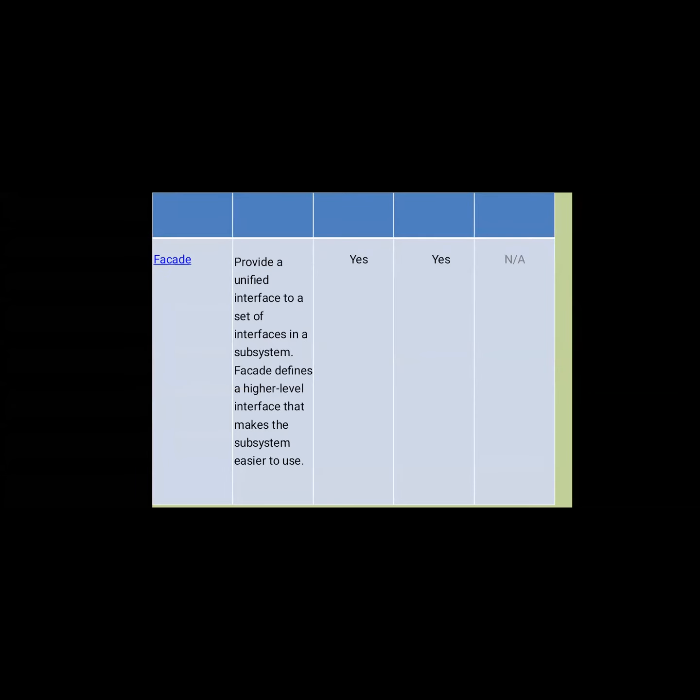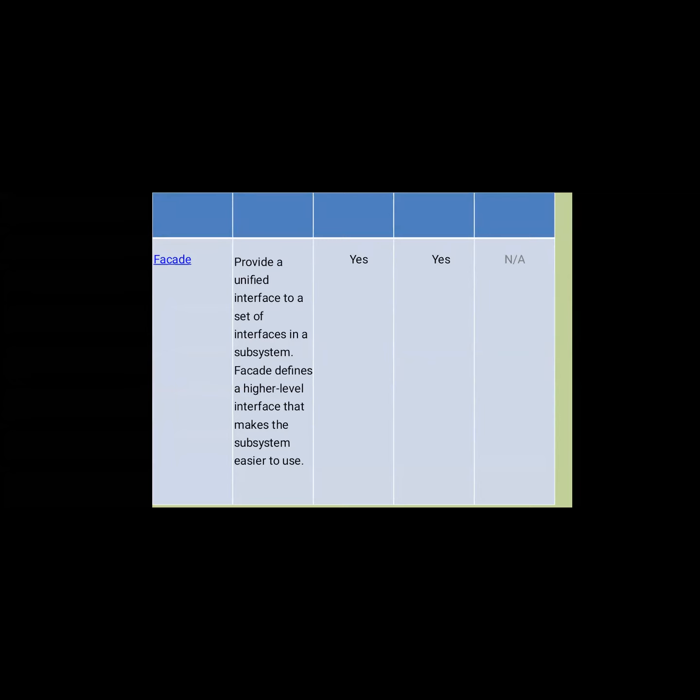The decorator's purpose is also to provide interfaces. It attaches additional responsibilities to an object dynamically, keeping the same interface, and decorators provide a flexible alternative to subclassing for extending functionality.